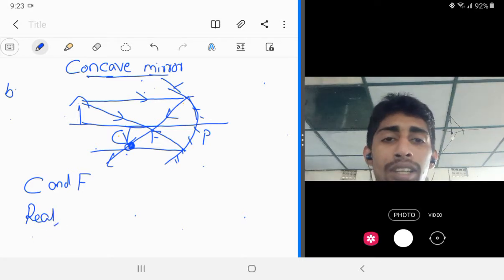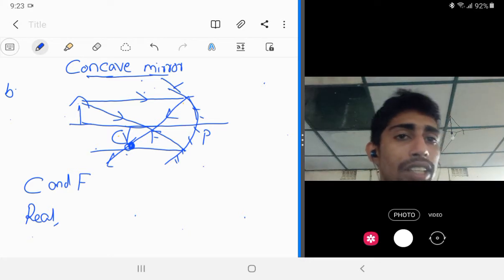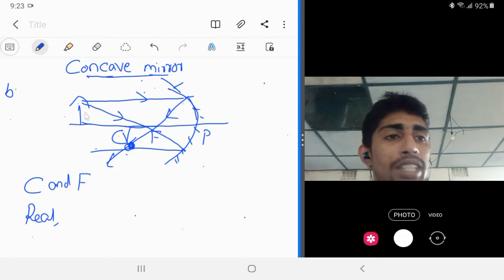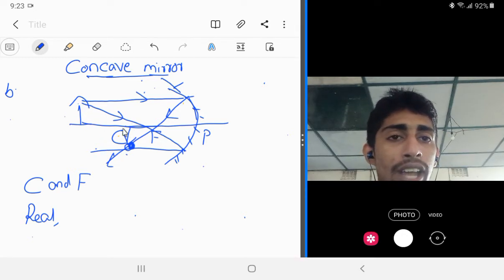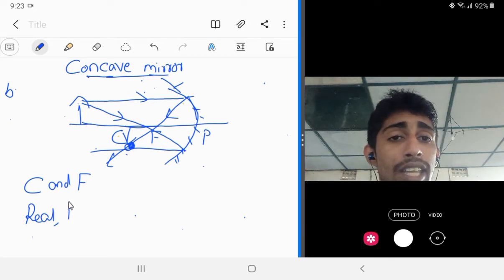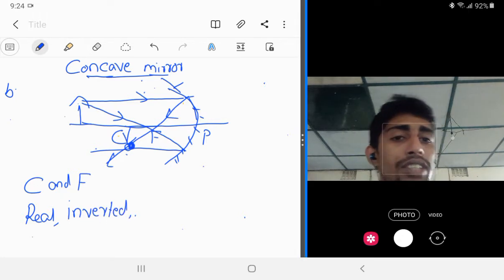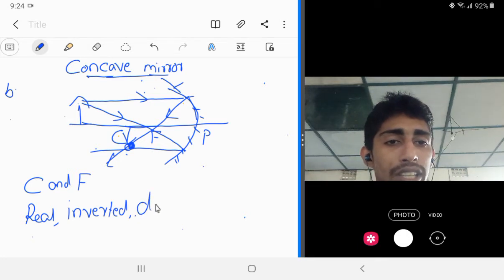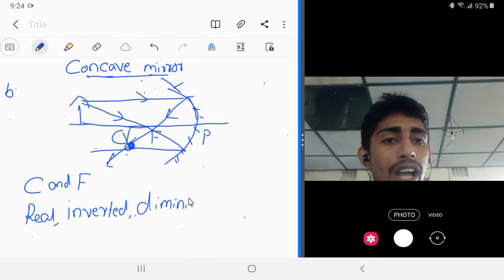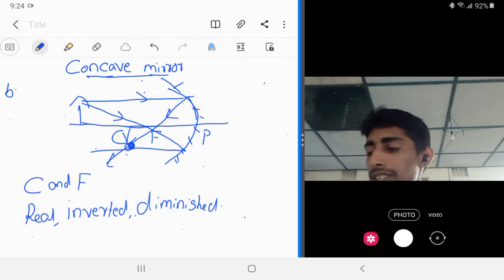Then is it erect or inverted? Yeah, object is in this direction, upward direction, and image is downward direction. So both are opposite in direction. So we can say that the image is inverted. Then third one, what about the size? It is diminished. Okay, this is the second case.